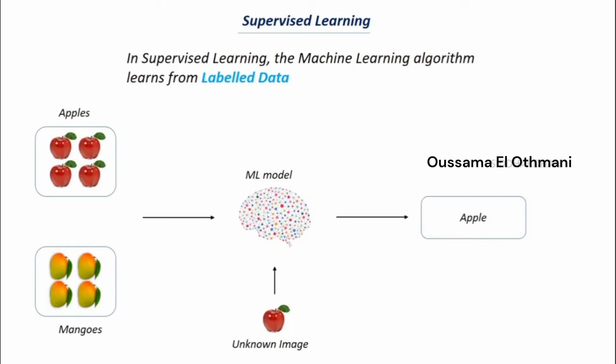The important point to note here is that we are training the machine learning model with data which is labeled. In unsupervised learning, we don't give the machine learning algorithm the labels. That is the difference between supervised and unsupervised learning.